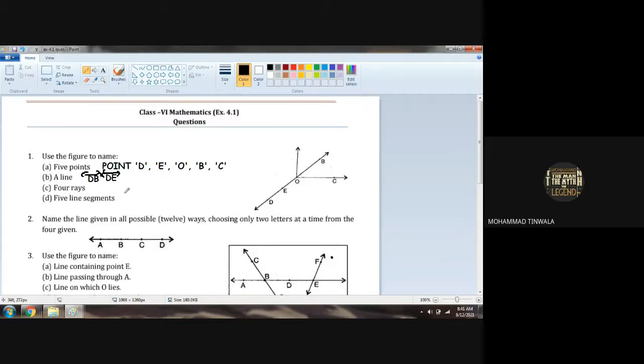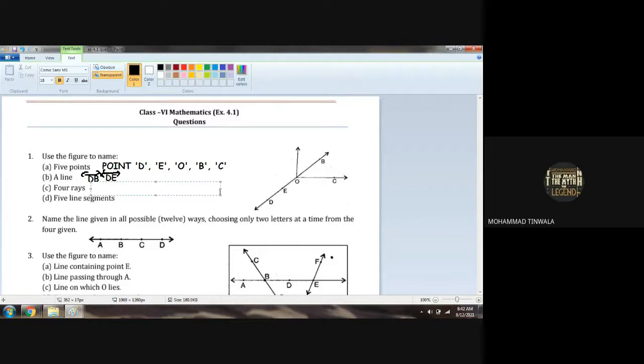What are the rays here? Can I say OC is one ray? Yes, sir. Can I say OB is one ray? Yes. Can I say OE is one ray? Yes, sir. Can I say OD is one ray? Yes, sir. That makes 4 rays. From point O, OC is one ray, then OB, OE and OD.